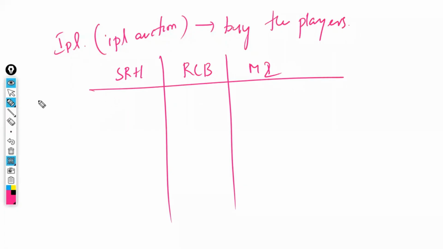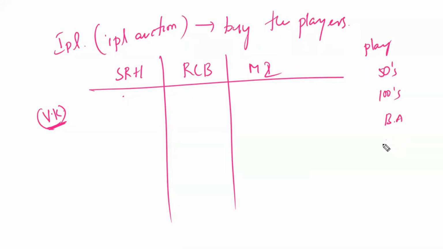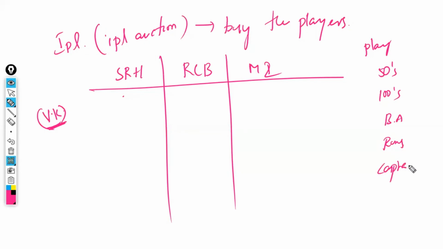Now, there is a particular batsman, like Virat Kohli. First, SRH looks at Virat Kohli, the player. How many matches has he played? How many 50s? How many centuries? What is the batting average? How many runs has he scored? As a captain, how many matches has he won and lost, and how does he handle the pressure? All of these are common for every team, right?